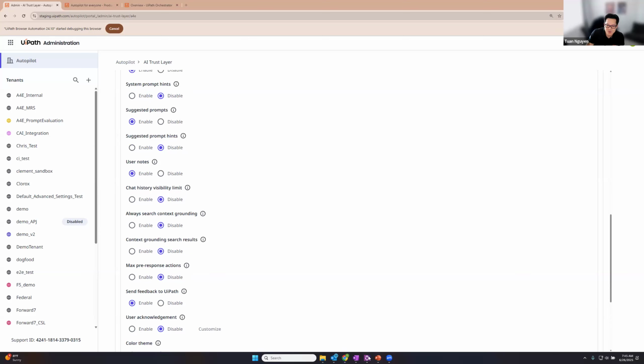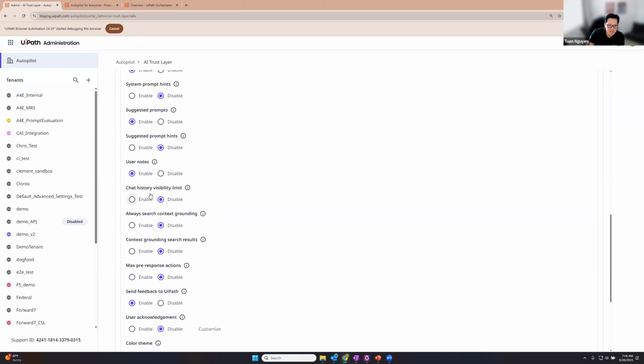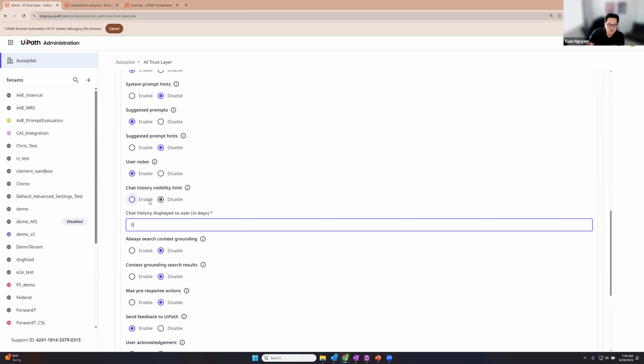User notes. So remember how I showed you that you can configure user notes in here. If you wanted to disable this and hide this menu, you can do so here. Chat history limit. If you want to control how far back you can see chat history, you could do it here. This actually adheres to half days as well. So if I put 0.5, it would say that I could only see the chat history 12 hours back.